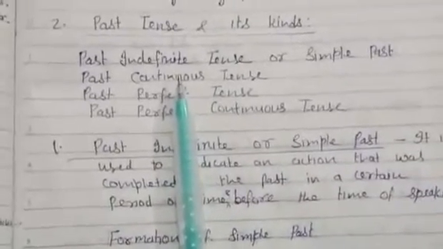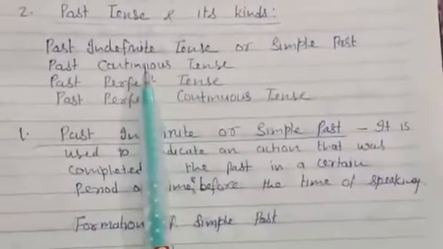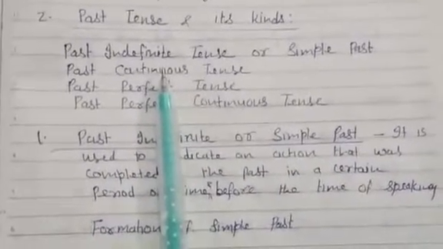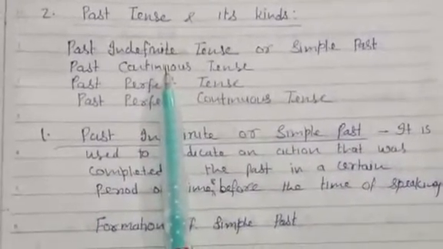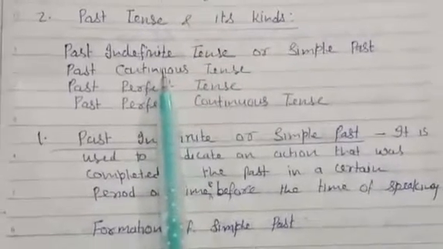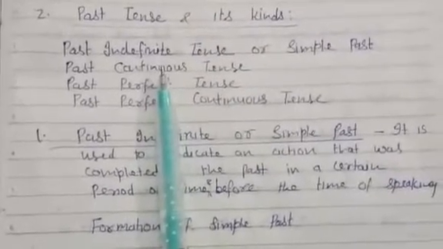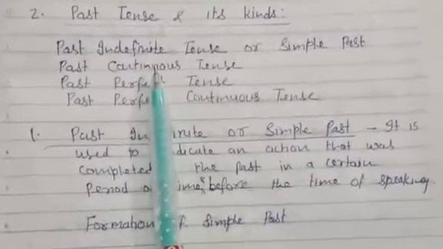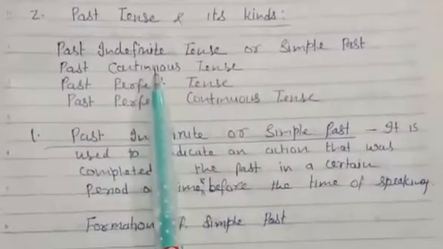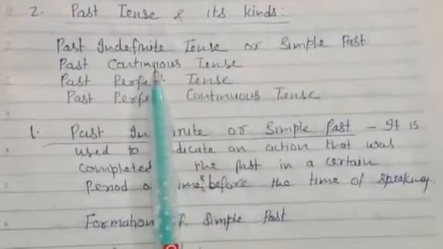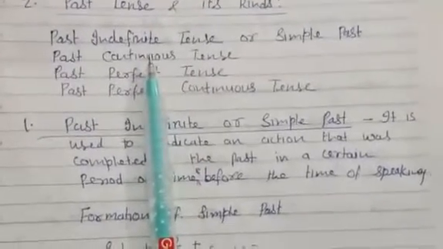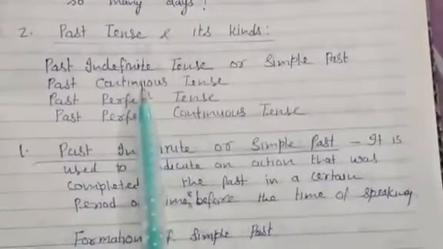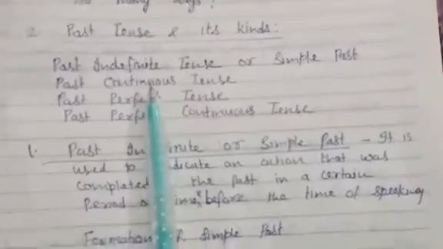Hello children. In my previous video lessons, I taught you all the four kinds of present tense and gave you worksheets according to those video lessons. Hope you all have understood and did the worksheet and understood all the rules of present tense and its kinds. So students, today I will move forward with its next kind, that is past tense.